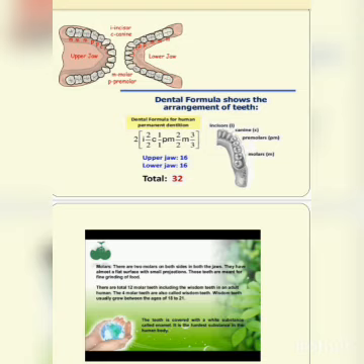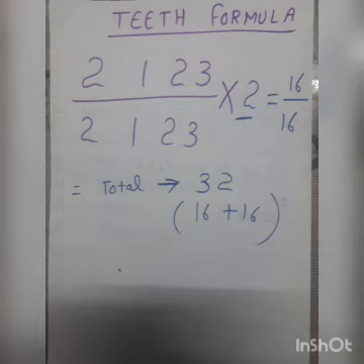The upper jaw has four types of teeth, and the lower jaw also has four types of teeth. And the teeth formula is 2 1 2 3. Here 2 1 2 3 means 2 is incisor, 1 is canine, 2 is premolar, and 3 is molar. Same in the lower jaw: incisor, canine, premolar and molar are present.